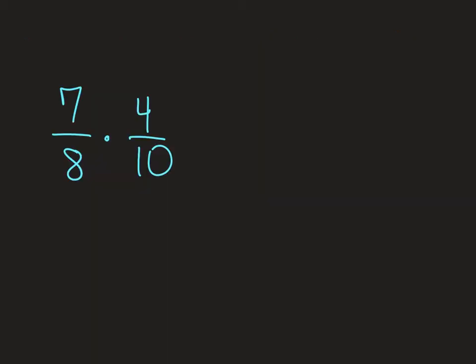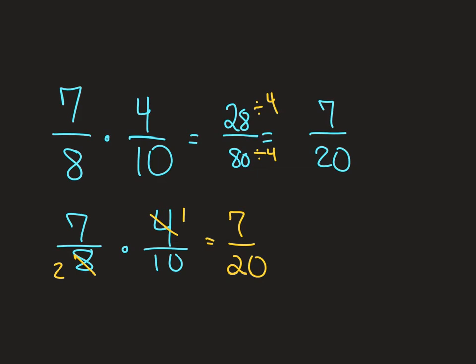Try this question by yourself, pause the video, work it out, and then push play. Good luck. All right, so I got 7/20. I did both options. 7 times 4 is 28, 8 times 10 is 80. Then I have to simplify by 4.